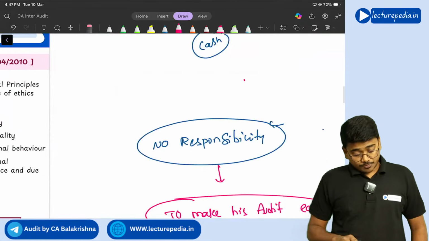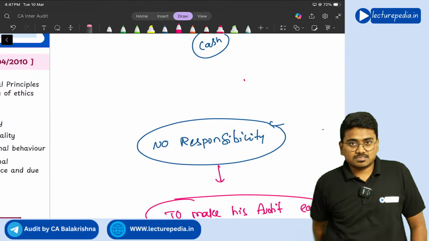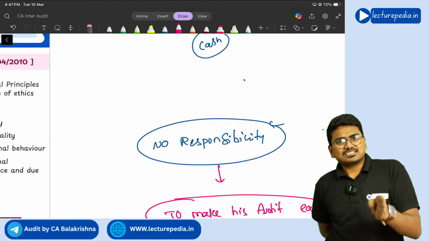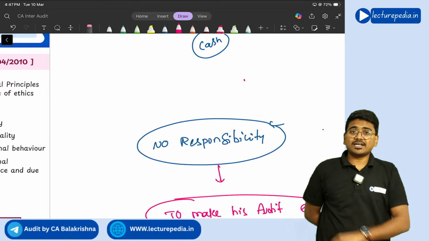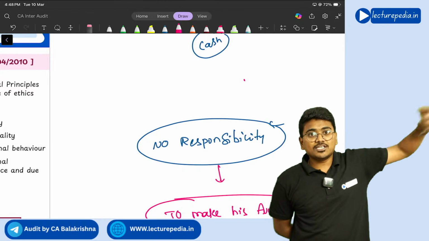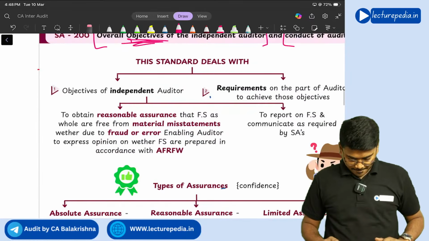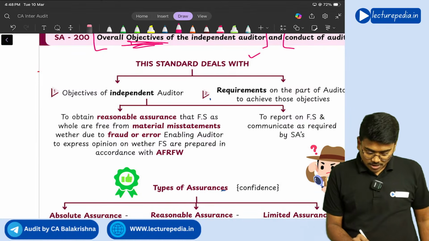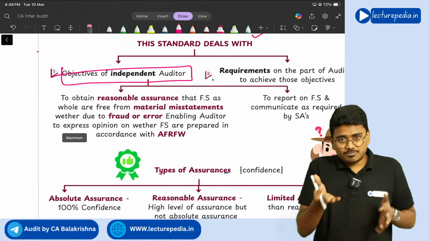Now one more point for you. See, in this complete audit subject, we will be discussing auditing standards. You should always remember that whenever an auditor does the audit, auditing standards are mandatory. It is not voluntary. The auditor has to mandatorily comply with all the auditing standards. Getting it? Yes, sir. So, this SA 200 deals with the objective of the independent auditor. What is the objective? Tell us that.